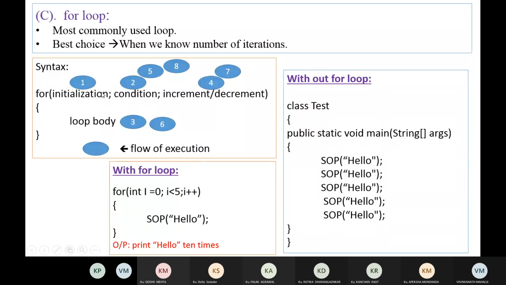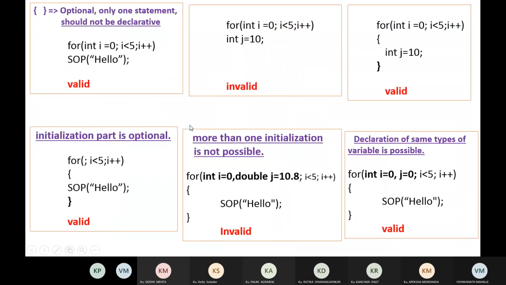The initial condition executes only once. Again, a declarative statement is invalid. As the first statement you can write a declarative statement, but it should be in curly brackets. That we already studied.